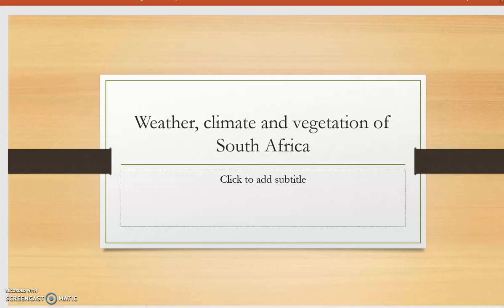I know most of you are tired now of revising physical features, the capes and the bays and the waterfalls and so on. So I've decided to move on to our third term's work, which is going to be dealing with weather, climate and vegetation of South Africa. Before we move on, I think it is important that we define these three important aspects: weather, climate, and vegetation.